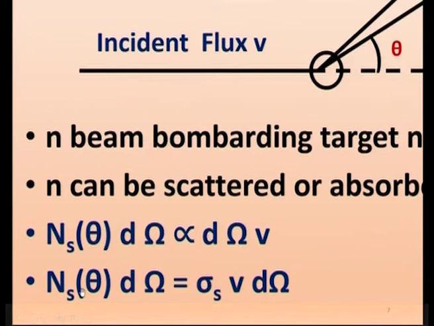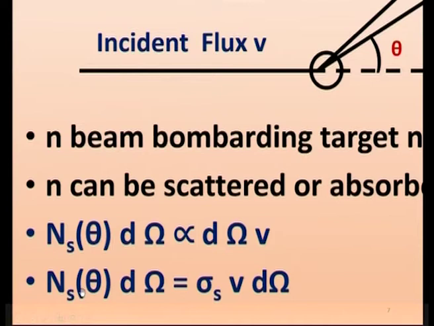What is that flux? We did not talk about flux. Flux is nothing but the number of particles crossing per unit area per second, that is called flux. And for this Ns(theta, d omega), here we have written proportionality, we go to equal to sigma s times d omega times phi. So that proportionality constant is called scattering cross section.